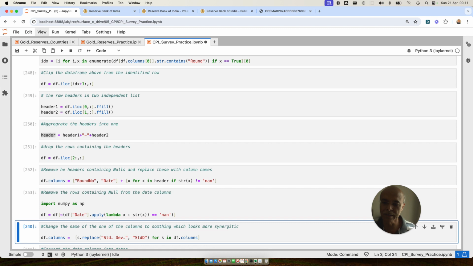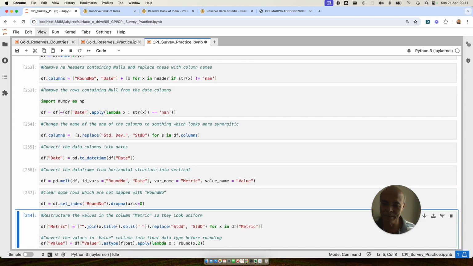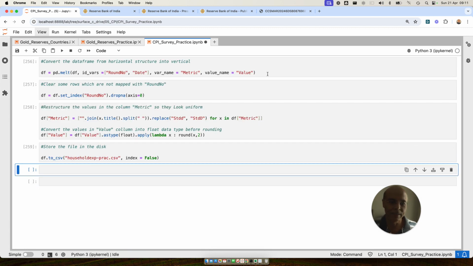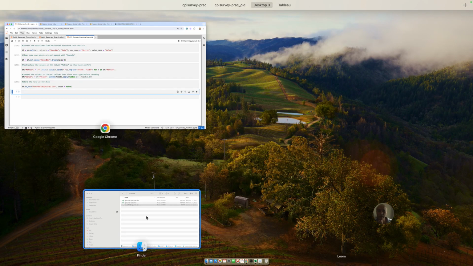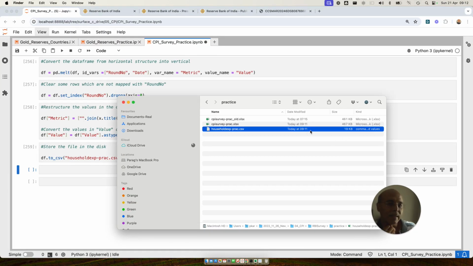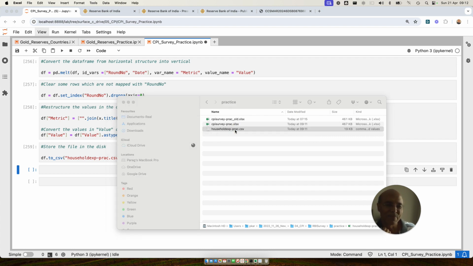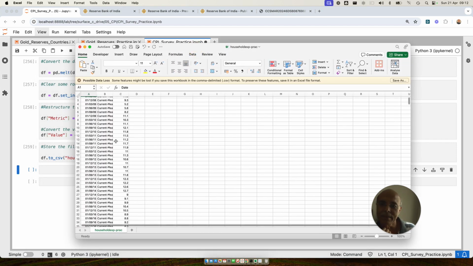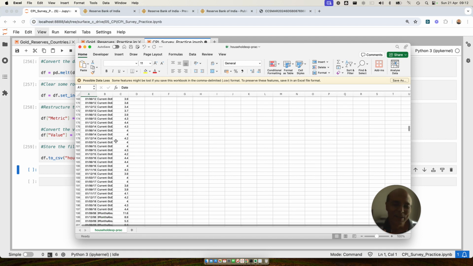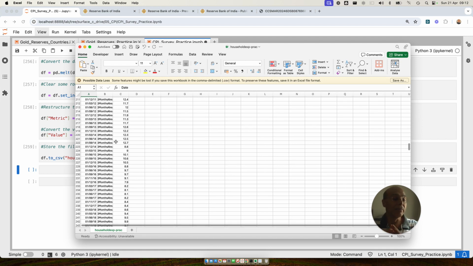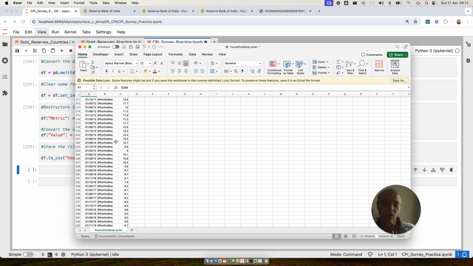If there are no errors, it means this is running perfectly and it's scalable. See, final is getting stored. It got stored in this. What is the time? 9:11. Yeah, it's the same time, almost similar, right? So if I open this, let's open the file and you see this file. Can you see? So even if you change the structure of the file, your output will not change. Which is the beauty of this way of writing code.